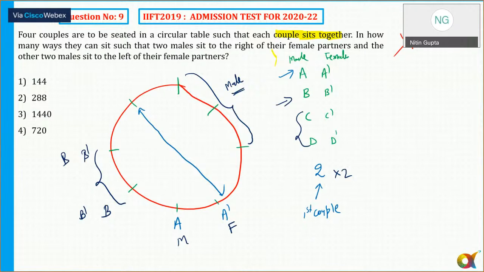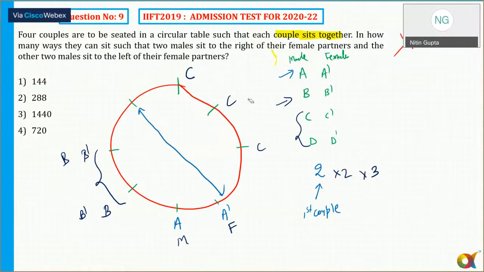For couple C and C dash, how many choices are there? C can sit here, here or here, so couple C can occupy in 3 different places.